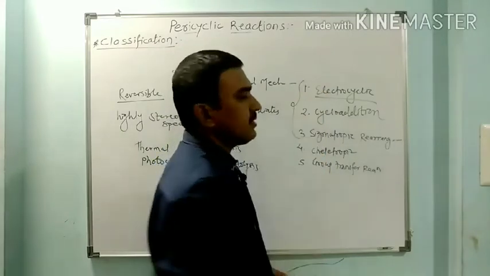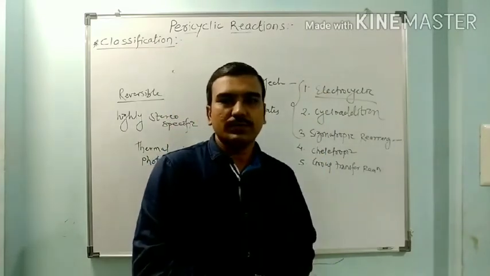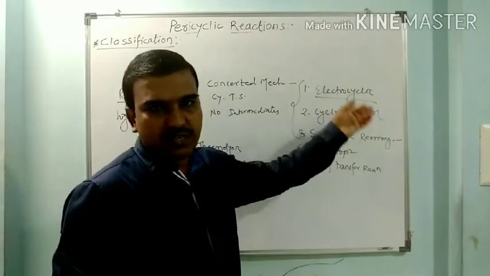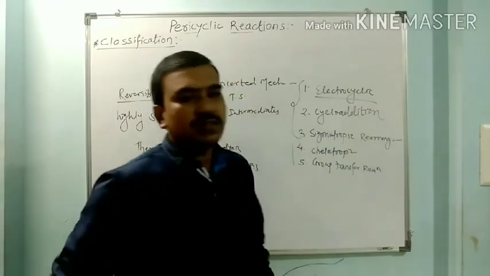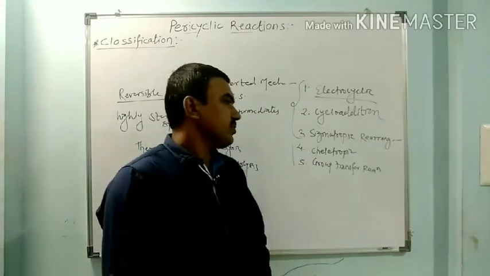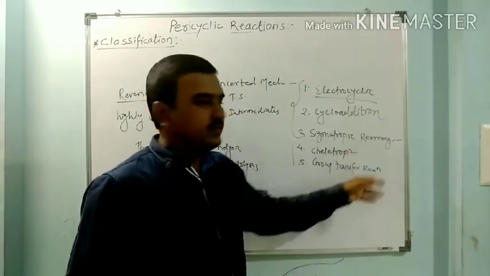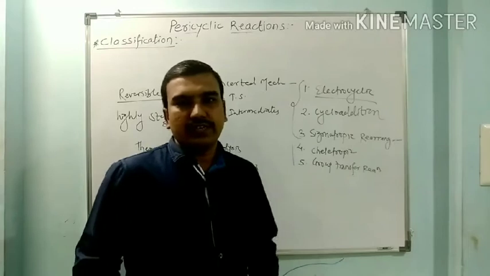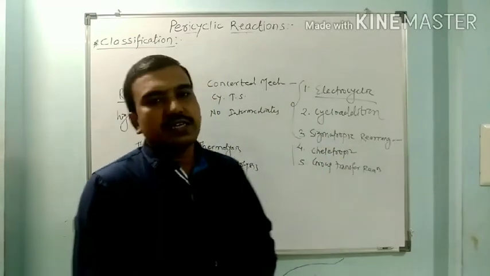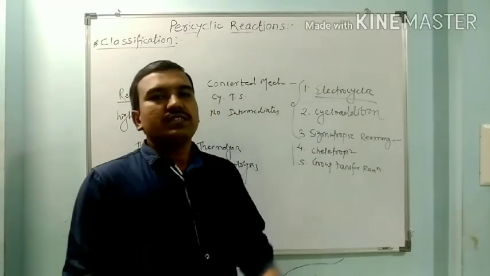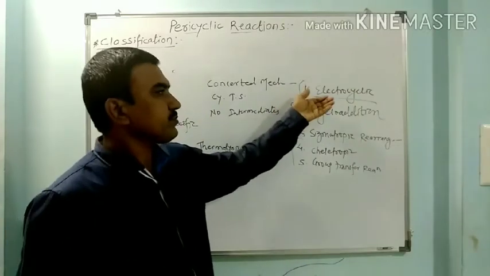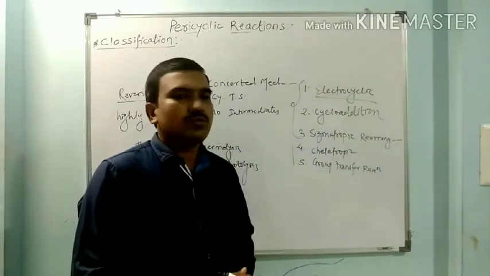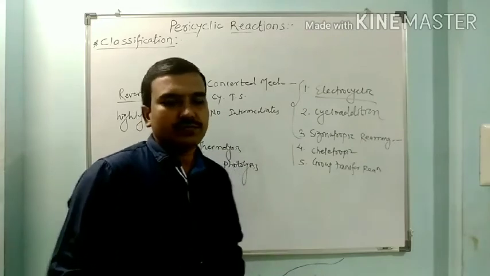These three are very important and commonly observed types of pericyclic reaction: electrocyclic, cycloaddition and sigmatropic. But these two are rarely observed. One is cheletropic reaction, and next is group transfer reactions. So pericyclic reactions are classified in these 5 types. We have to see each type. We have to start with electrocyclic reaction.